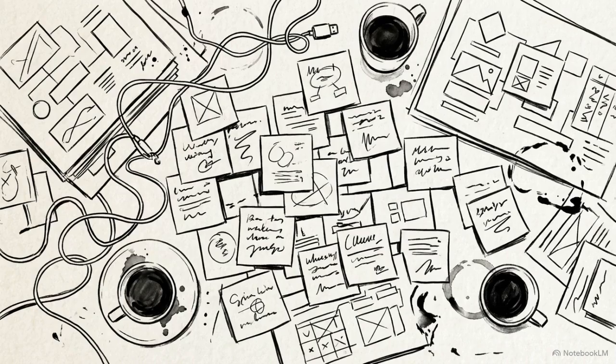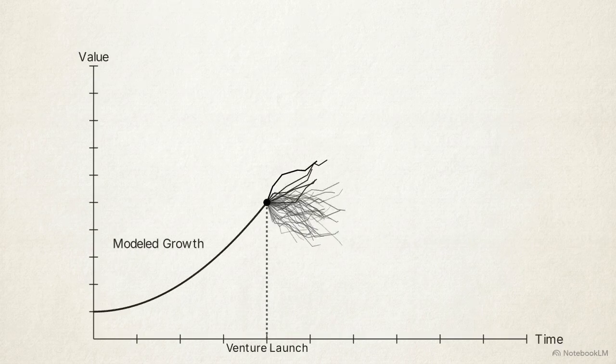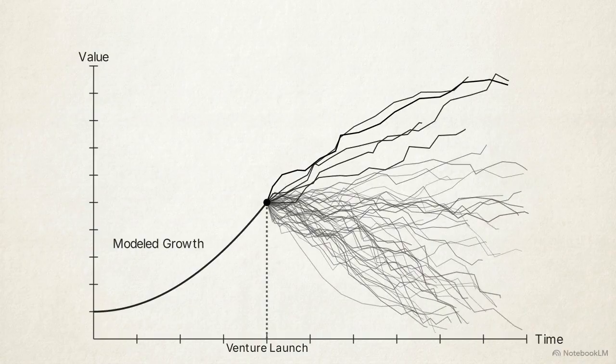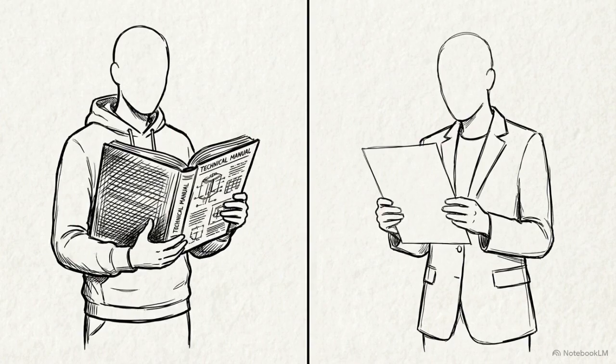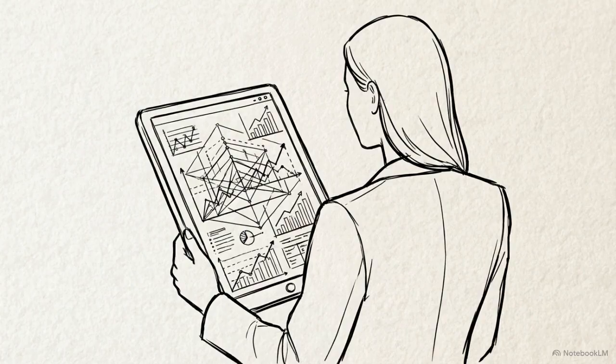But this document exists because the reality of new venture markets is chaotic. These markets are defined by extreme, unquantifiable uncertainty, where the future cannot be accurately modeled or predicted. This creates a severe market failure known as information asymmetry. Founders hold private knowledge about the flaws in their technology, while investors hold proprietary knowledge about market realities and follow-on financing.